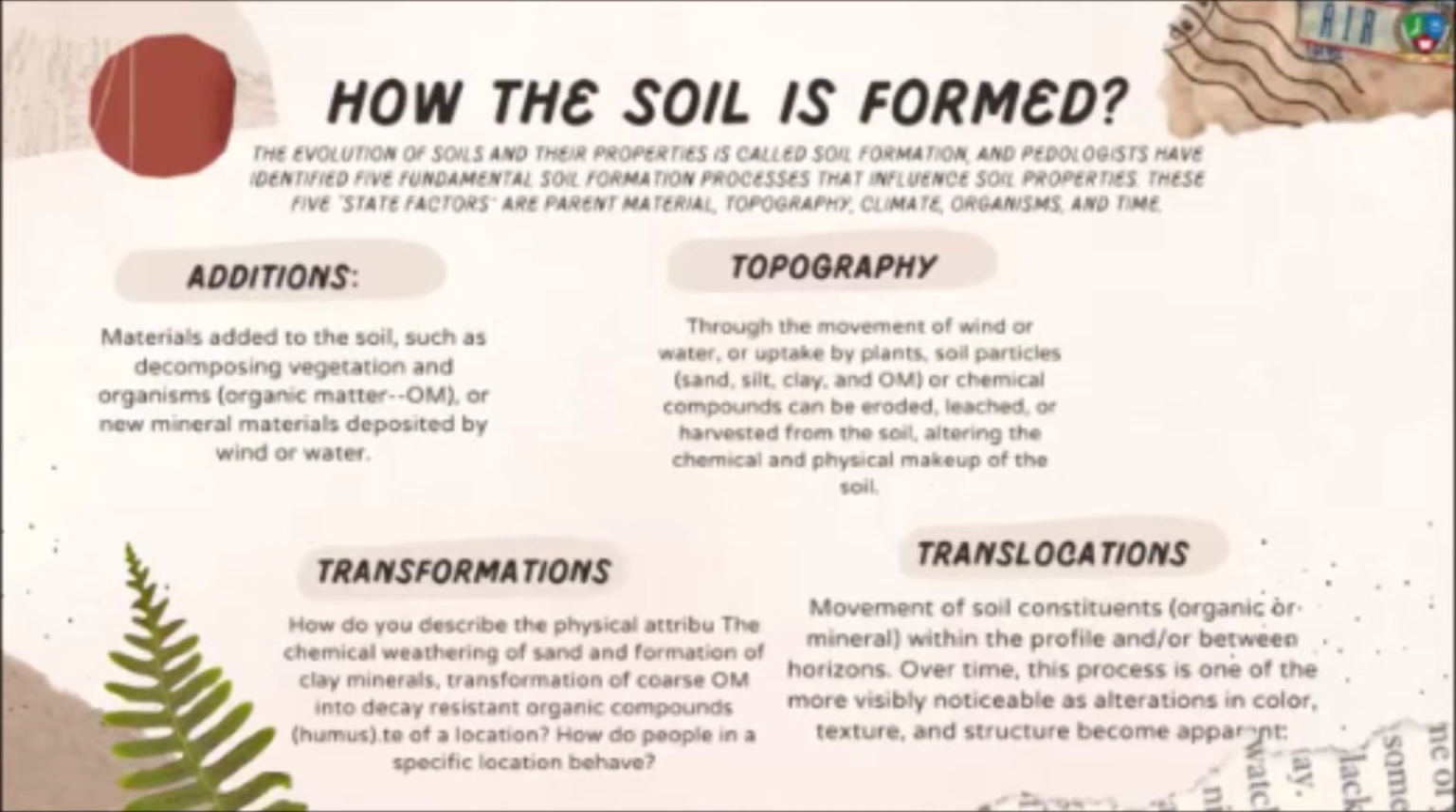Then comes losses. Through the movement of wind or water or uptake by plants, soil particles or chemical compounds can be eroded, leached or harvested from the soil, altering the chemical and physical makeup of the soil. Transformations: the chemical weathering of sand and formation of clay minerals, and transformation of coarse material into decay-resistant organic compounds called humus. Translocations: movement of soil constituents within the profile or between the horizons. Over time, this process is one of the most visibly noticeable as alterations in color, texture, and structure become apparent.